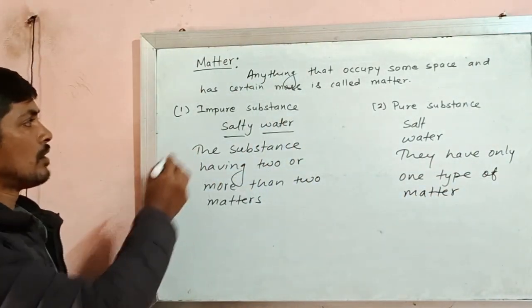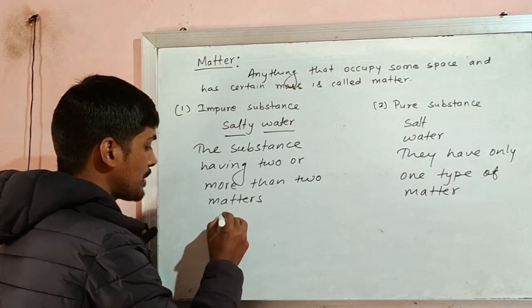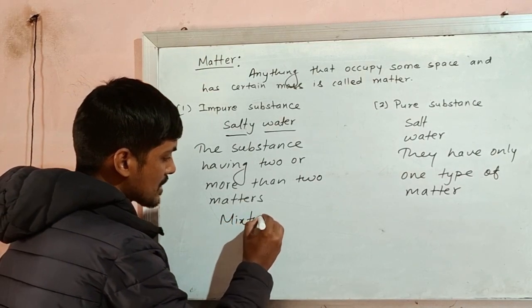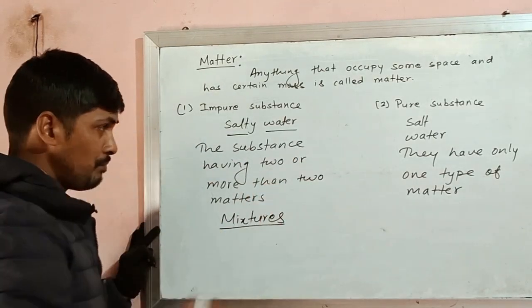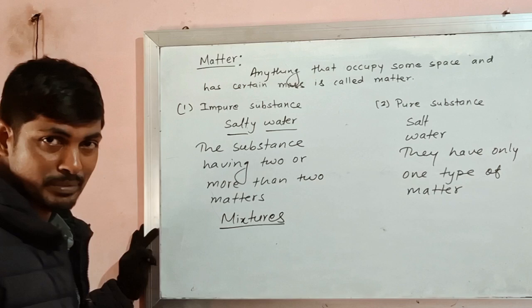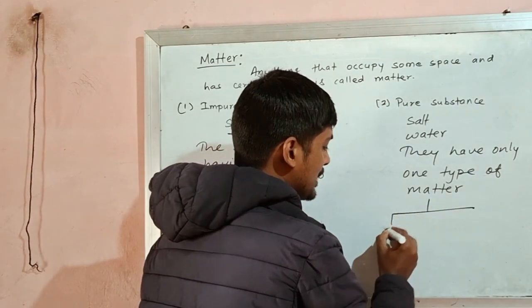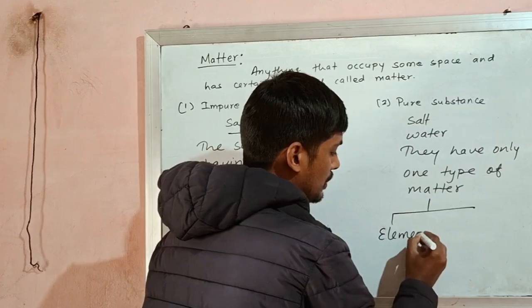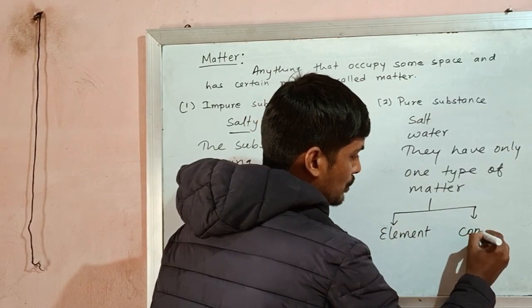Here, impure substances are basically mixtures. Mixtures are known as impure substances, whereas pure substance means there may be element or compound.